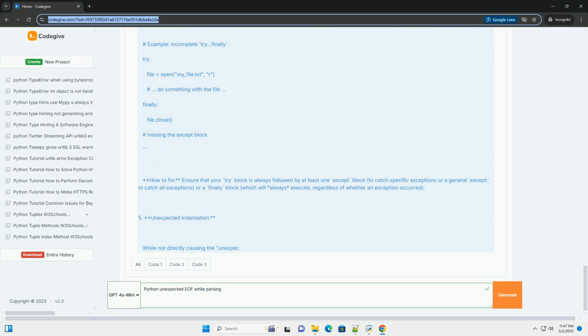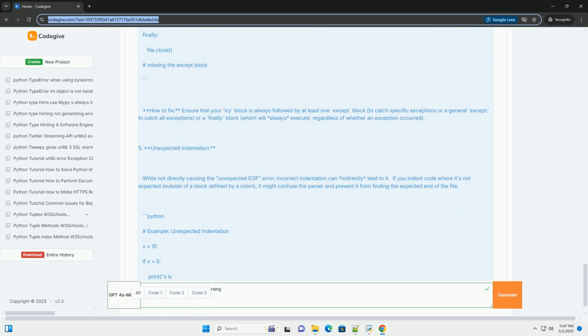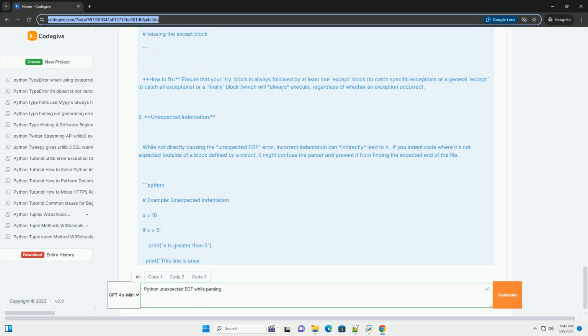2. Unclosed quotes, strings. If you start a string with a single quote or a double quote but forget to close it, Python will expect the string to continue until the end of the file. Multi-line strings using triple quotes are also prone to this problem. How to fix? Ensure that every opening quote has a corresponding closing quote of the same type. For multi-line strings, verify that the triple quotes are correctly balanced.